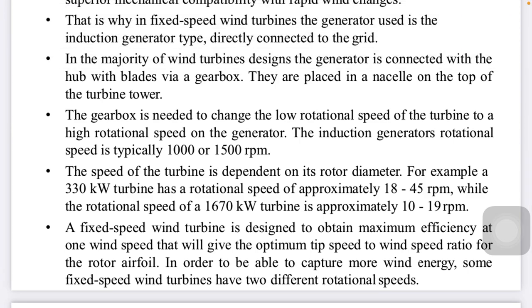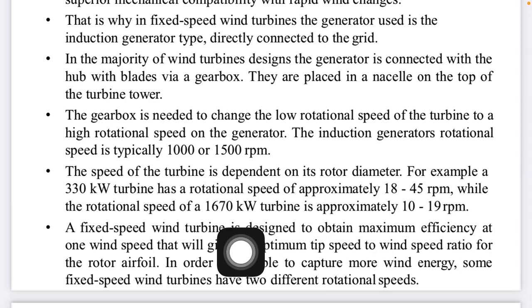For example, a 330 kilowatt turbine has a rotating speed of approximately, as I told you, 18 to 45 RPM, rotations per minute. As I told you, that 10 is for the small turbines. So it is generally 18 to 45 RPM. RPM means rotations per minute. एक मिनट में 18 से 45 तक रोटेट करेगा वो.